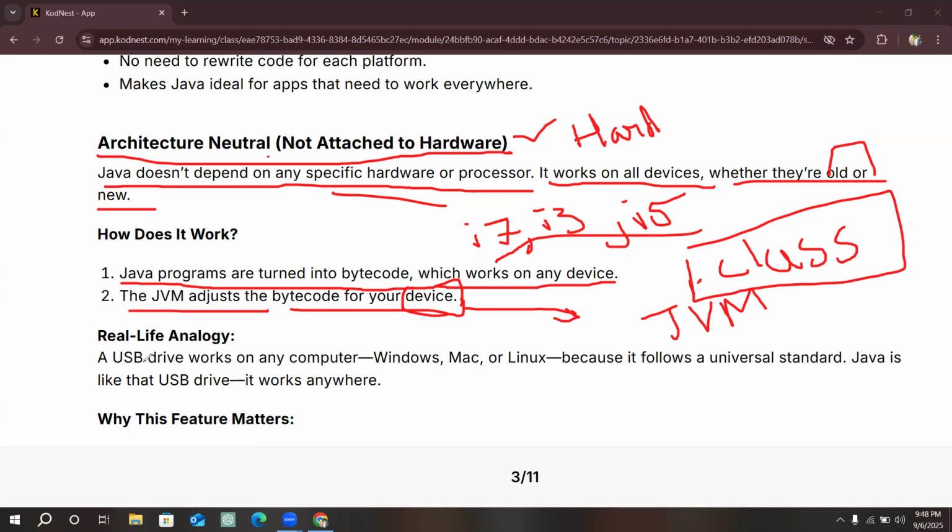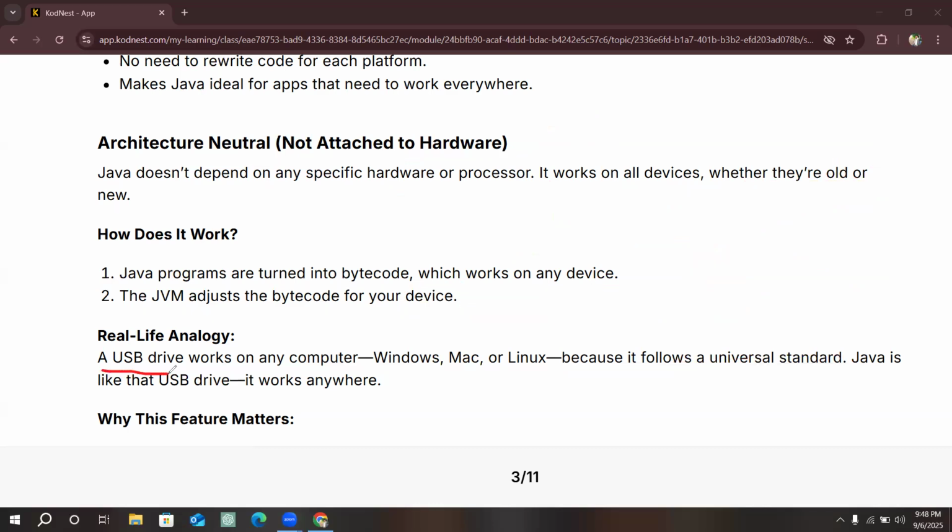Now, in real life, a USB drive works on any computer, Windows, Mac, or Linux, because it follows a universal standard. Java is also like a USB drive. We can attach our USB drive to any laptop or system, whether it is Windows, Mac, or Linux. It does not matter because it is built to a universal standard. That's why it is known as USB. What is the full form of USB? Universal Serial Bus.